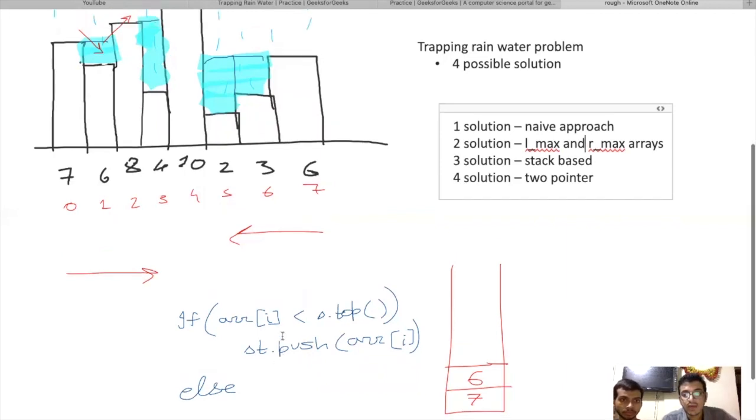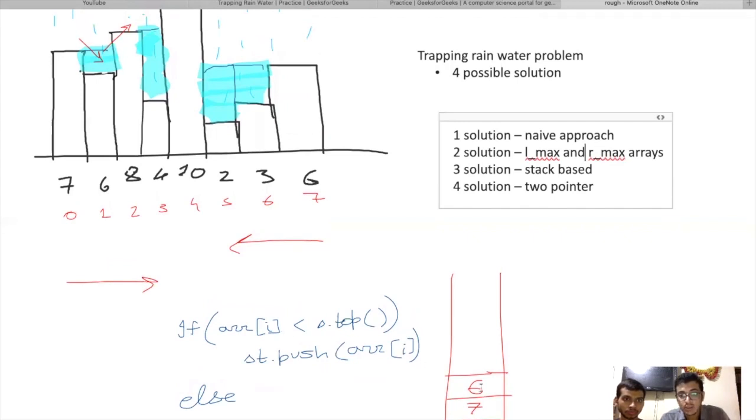So what to do when an element is greater than the value at the top of the stack? What does this represent? This represents that we have found an uplift in the height. So as we have found an uplift in the height, we are sure that there definitely will be a building of height lesser than the current element 8. So 6 and 7 are less than 8.